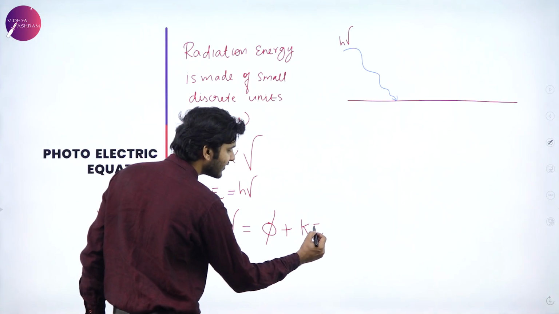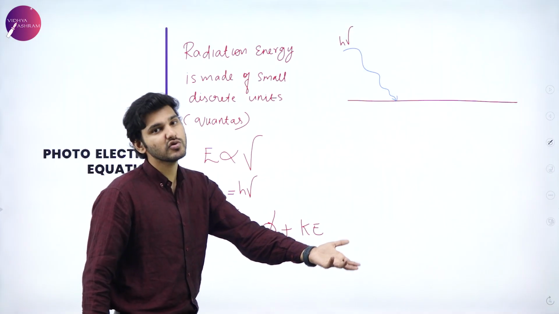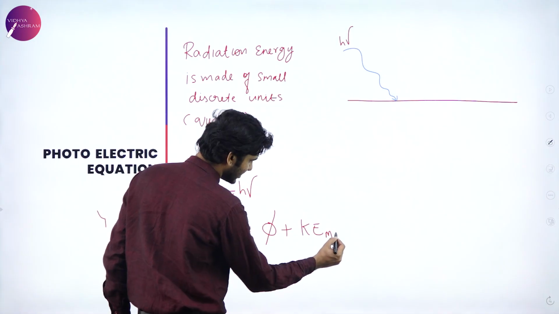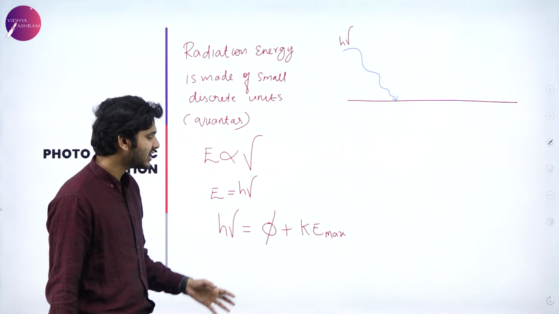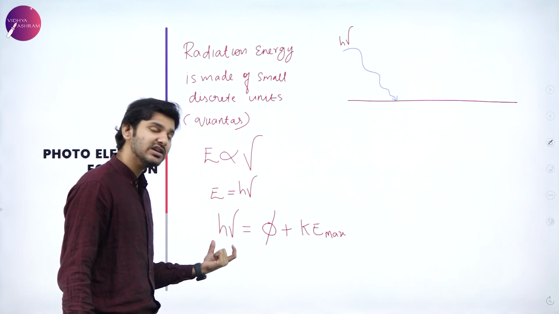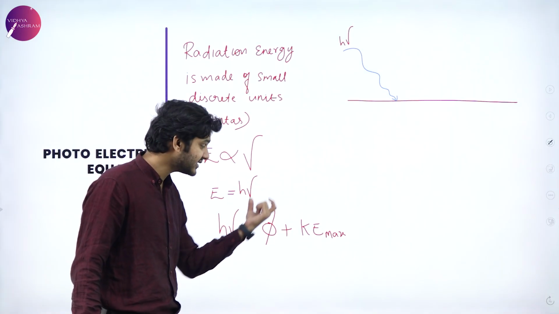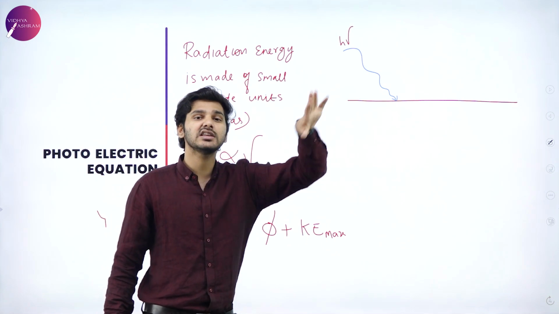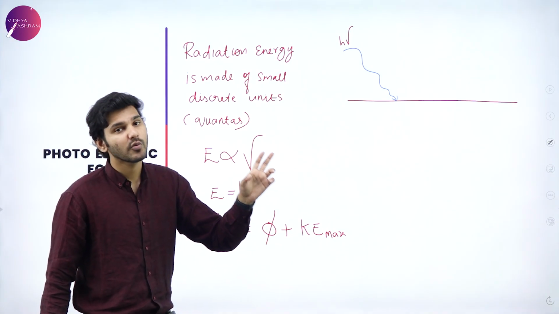In order to give the electron a push, or simply an energy to move, that is known as kinetic energy. Let's take maximum kinetic energy. The remaining part of the energy is now being used as the kinetic energy. So we can say that the incident energy is used to free the electron from the metal surface, and the remaining part is used to give the electron a push, or simply an energy in the form of motion, and that is known as kinetic energy, half mv square.